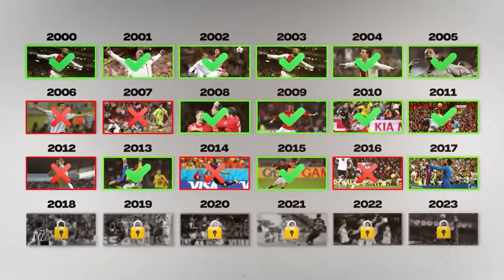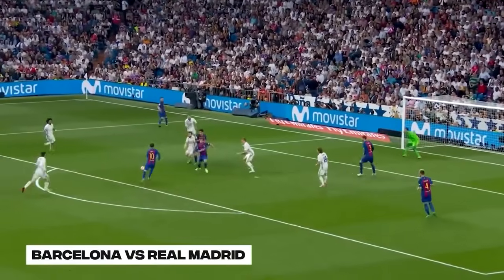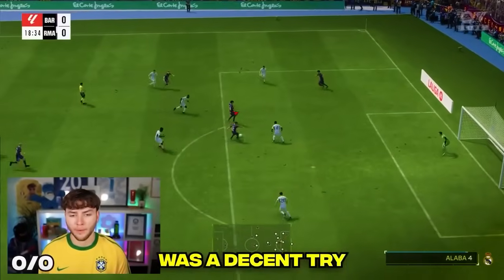Let's move on to 2017, which was Messi's iconic goal in the El Clasico against Real Madrid, where he took off his shirt and held it up to the camera. That marked his 500th goal and is one of the most iconic celebrations to this day. And our first attempt was a decent try.